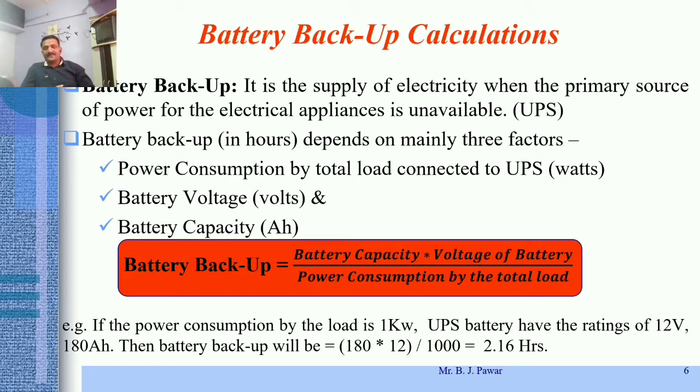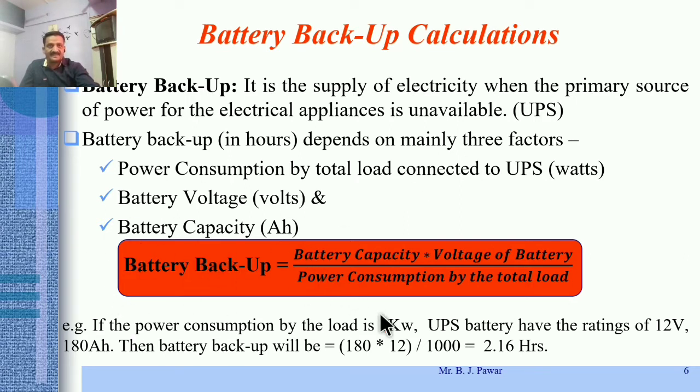Again here, for understanding purposes, a simple calculation is taken. If the power consumption by the load is 1 kilowatt, a load or multiple loads connected across that UPS, and combined that load is consuming the power of 1 kilowatt. Okay, so the UPS battery has a rating of, suppose, 12 volt. The used battery is of 12 volt, and its Ah rating is 180 Ah, right? Then that battery will provide the backup for up to 2.16 hours. That is the meaning, right? Simply by using this formula, we can calculate it.